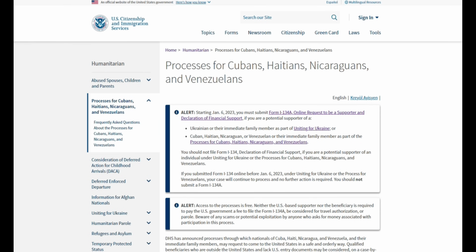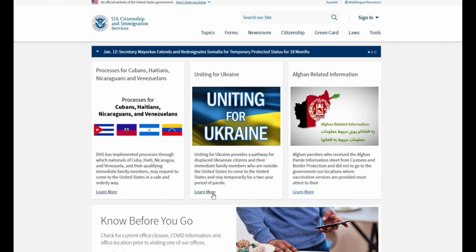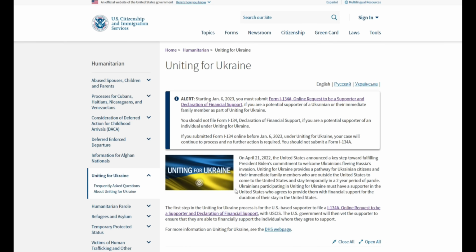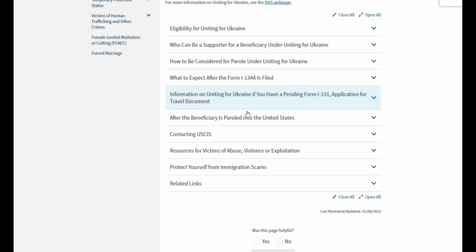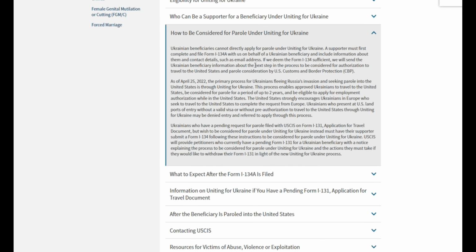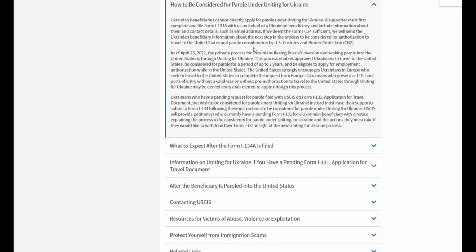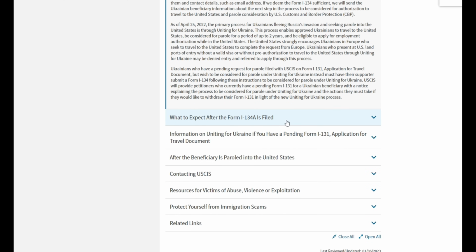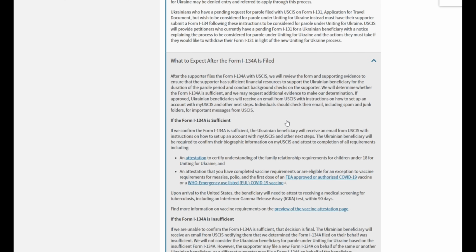If we go back to the home page and we learn more about the Uniting for Ukraine process steps, if you scroll a little bit down and click how to be considered for parole under Uniting for Ukraine, it will tell you that all the same steps are basically involved. A supporter must first file I-134A, and then the beneficiary will receive an email with additional steps. So if you click here, what to expect after the form is filed, it will tell you all of the additional things that will need to be done.